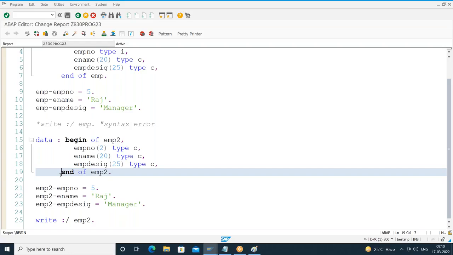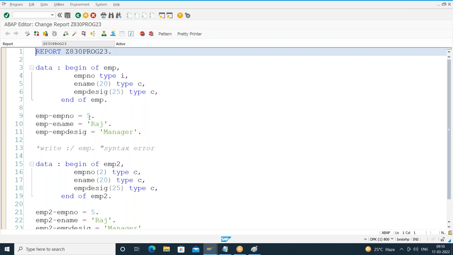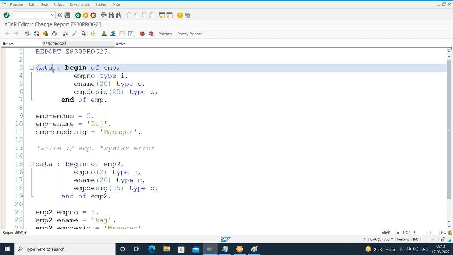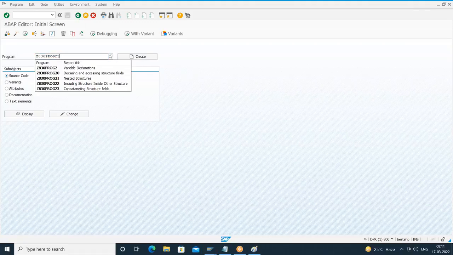Right. So far, the syntax we have been following for creating the structure is data begin of and end of. There is another way of declaring the structure, which is the standard way. Let us see that standard way. If you are declaring by using the data keyword, what is the point we know? Whenever a structure is declared by using the data keyword, memory gets allocated for the structure fields and they get initialized to default values. Now let us see the standard way of declaring the structures.